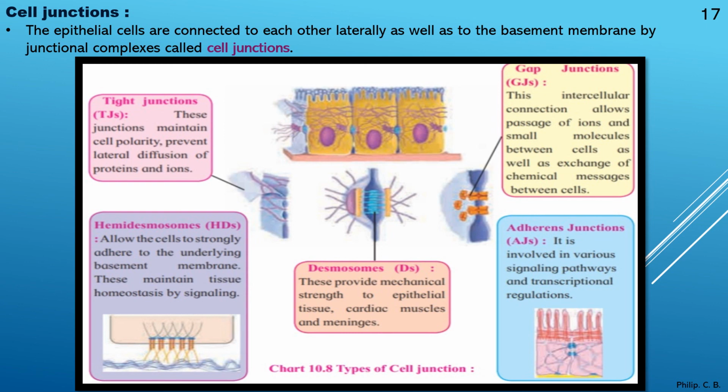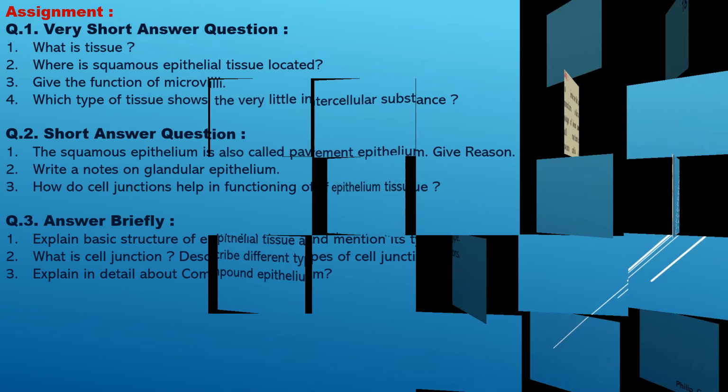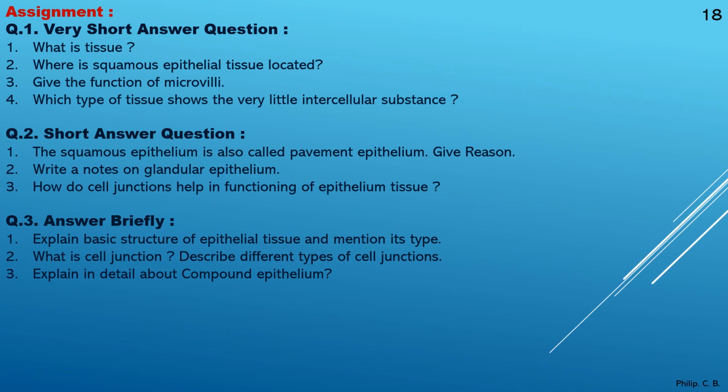Fifth one, gap junction, GJ. This intercellular connection allows passage of ions and small molecules between cells as well as exchange of chemical messages between them. So what is the simple way? Exchange of chemical messages between the cells, or connection allows passage of ions and small molecules between the cells. Clear? Okay. So that is the last slide, and we will give an assignment question based on what we learned today. Clear? The remaining parts, connective tissue, muscular and nervous, we will learn in the next part. Thank you all of you.